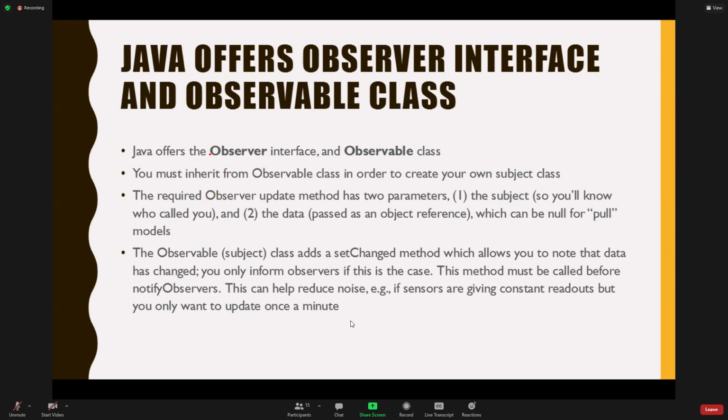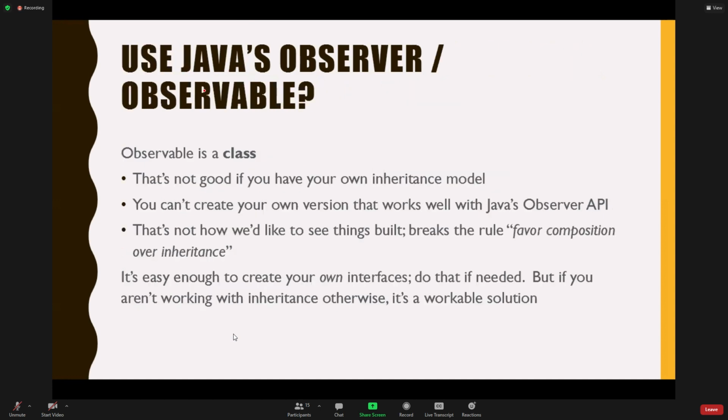So there is some support, and if you're not doing any kind of inheritance, you might be able to do it. But again, frankly, it's just not that hard to do yourself. Make the two interfaces, put those basic things in them, and then tweak them as you need them. That's it, right? It's not that hard. The problem is if they provided an interface, both of those interfaces probably need tweaking, right? So they couldn't really provide that and really make an extensible model. So they did their best thing, but it's a little bit underwhelming, right?